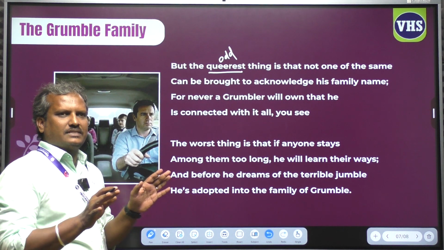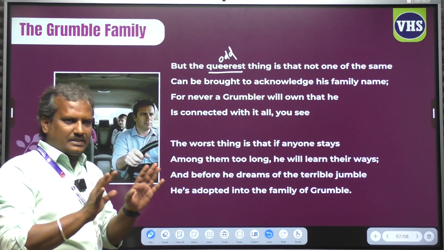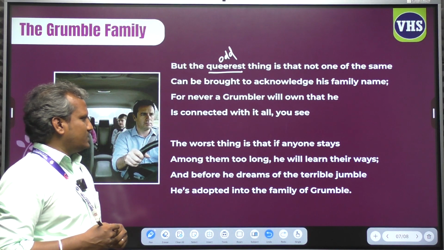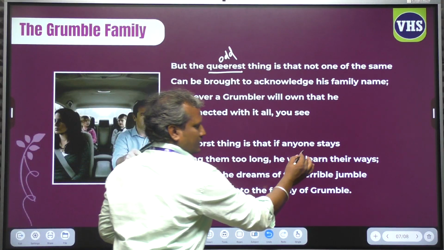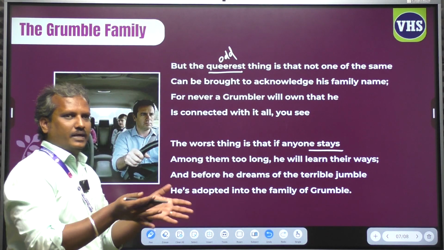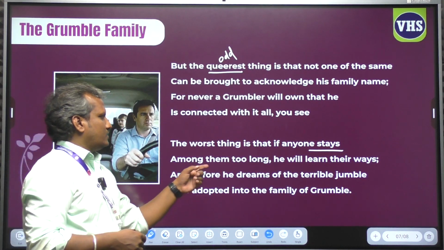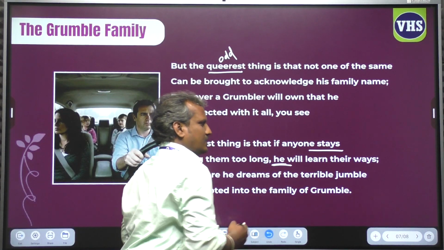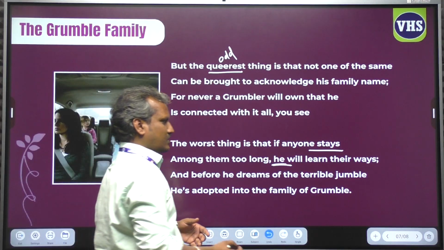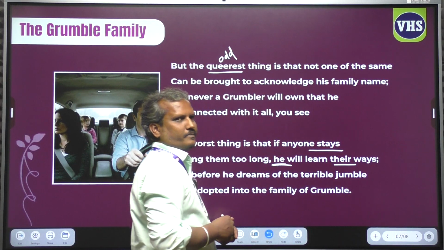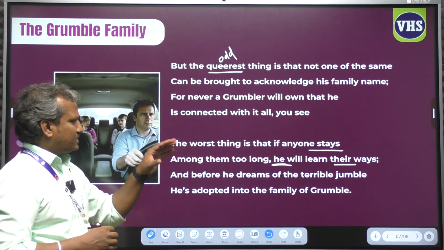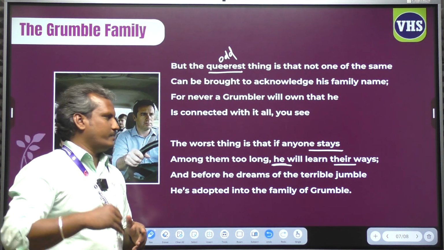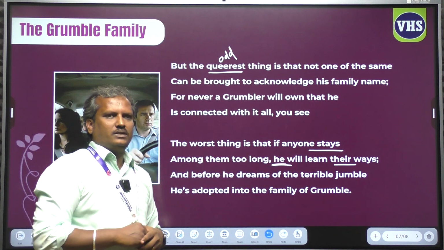Right? They will not accept that they are grumblers. Still they grumble. The worst thing is that if anyone stays among them, with the grumblers, too long, he will learn their ways. That particular person will learn their ways, which means the way of grumbling.